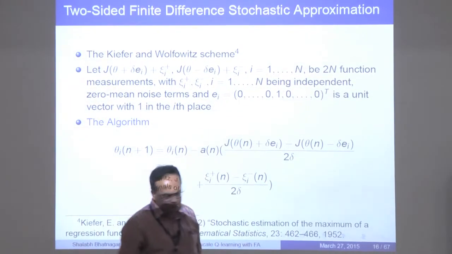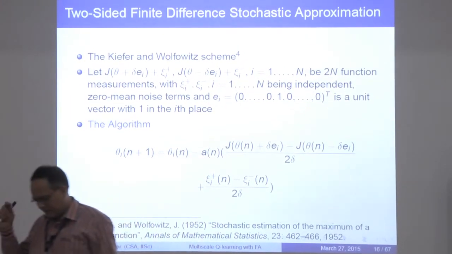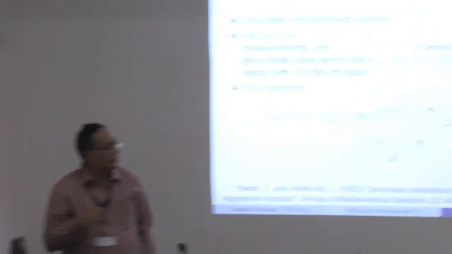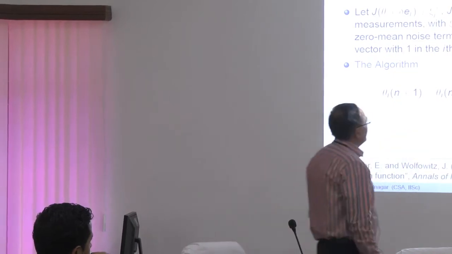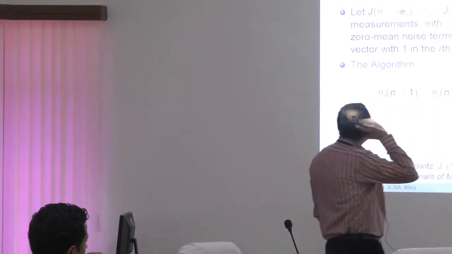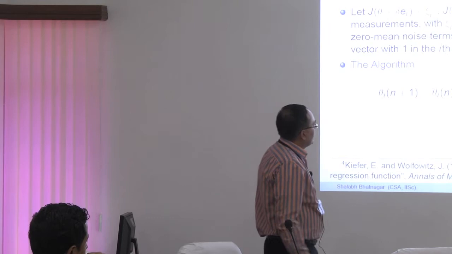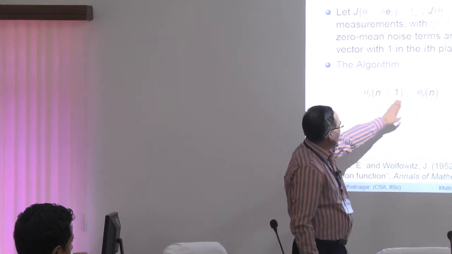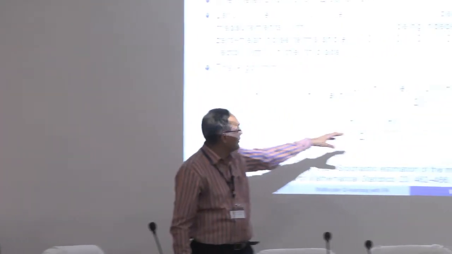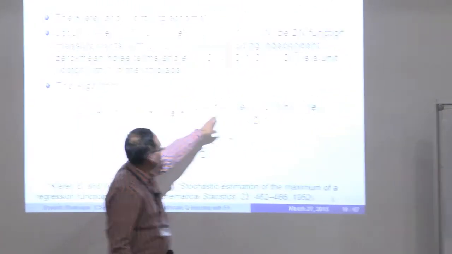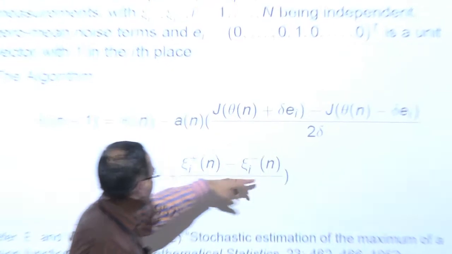The i in e_i tells you where the one is going to be sitting in this vector that is otherwise full of zeros. So what they suggested was this algorithm. This is just the Robbins-Monro scheme, except that instead of the gradient, this is how you are estimating the gradient. And then these are the noise terms.